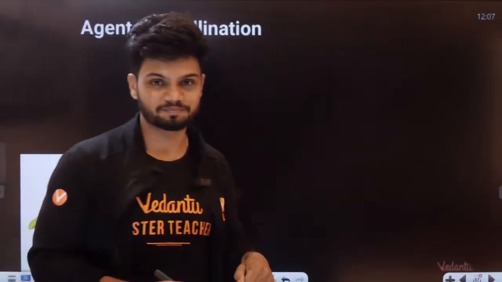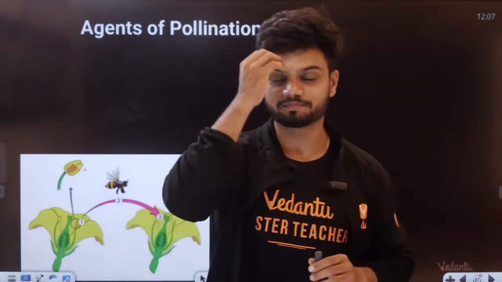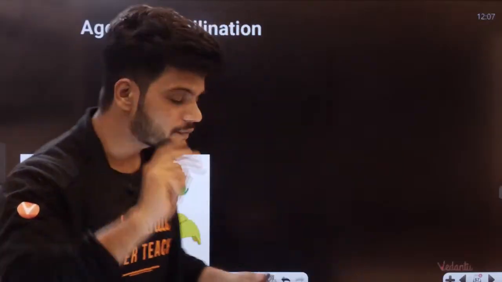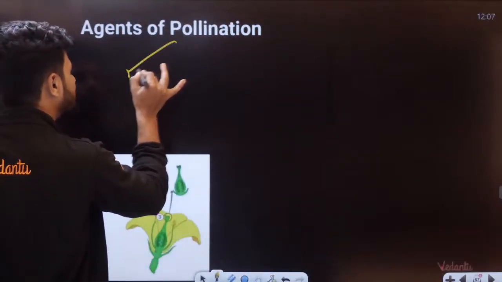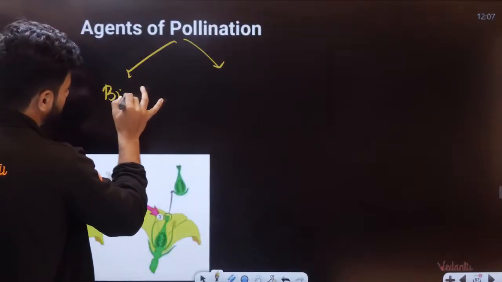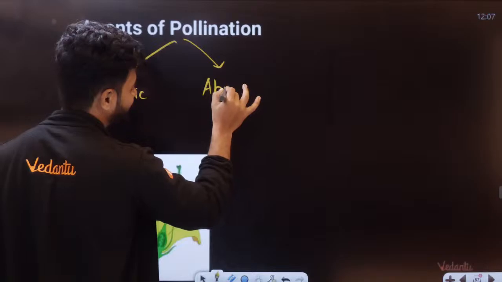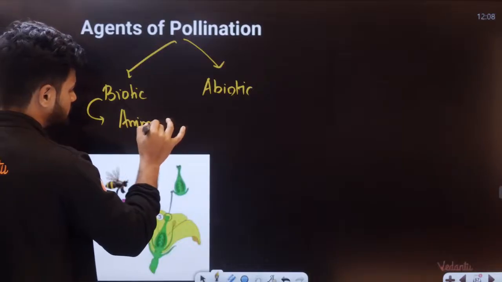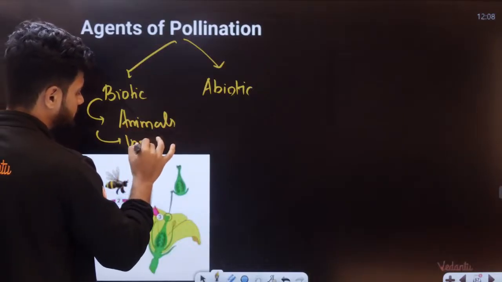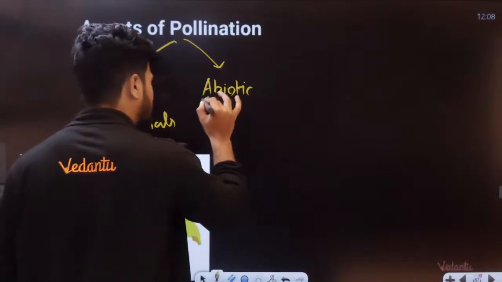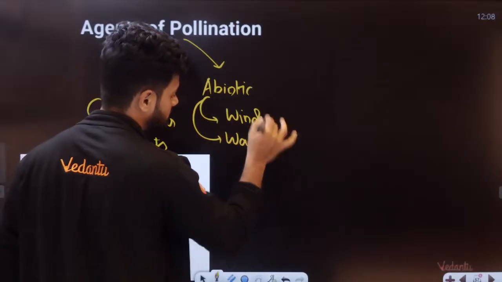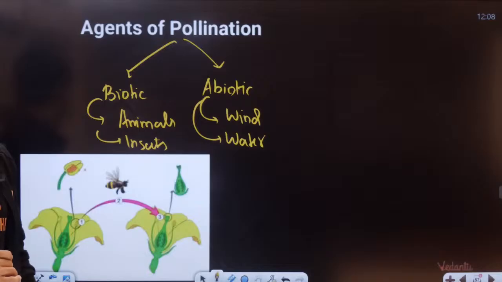Okay. Agents of pollination are the brokers. Pollination has to happen; it doesn't happen on its own. It needs a mediator. Now, there are two types of mediators, students. There is biotic and abiotic. Biotic, we have your animals and insects. In abiotic, we mainly have wind and water. Wind and water. Abiotic.